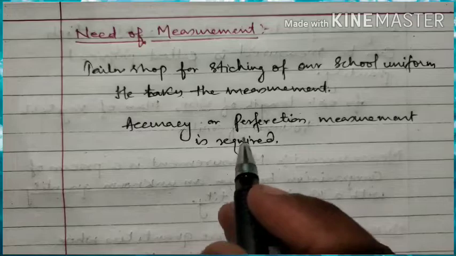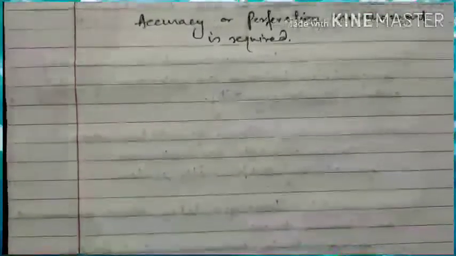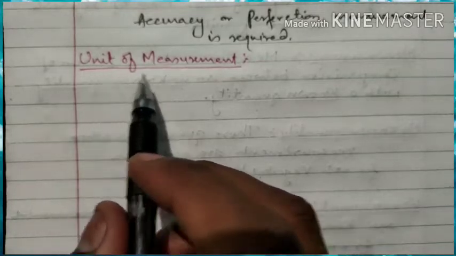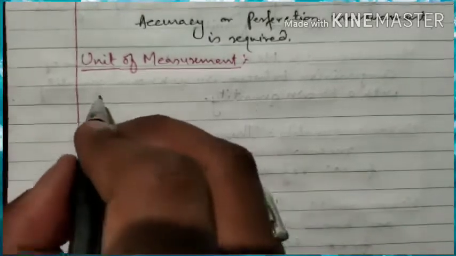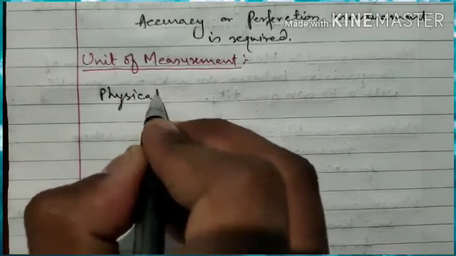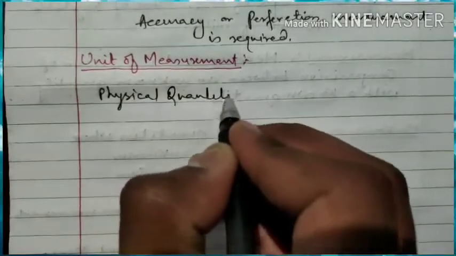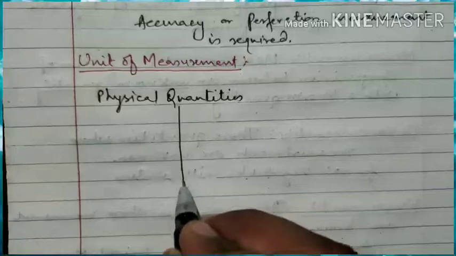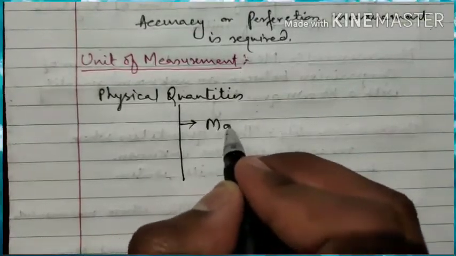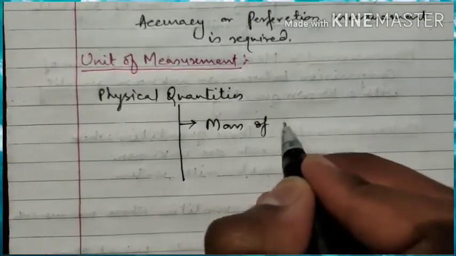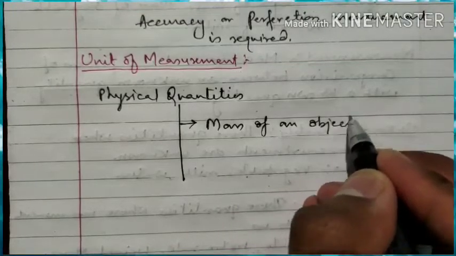Now next we will see unit of measurement. What will be the unit of measurement? Now let us see what thing we are going to measure. We are going to measure some physical quantities. Which quantity are we going to measure? First we are going to measure the mass of an object.